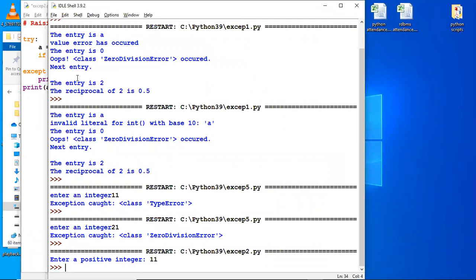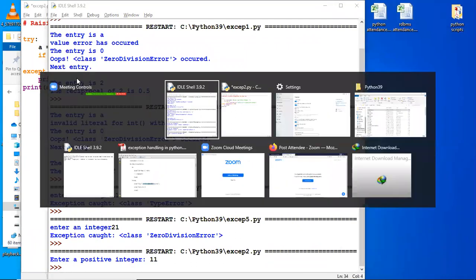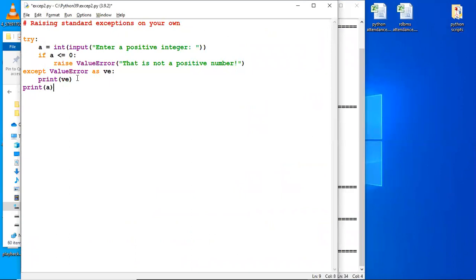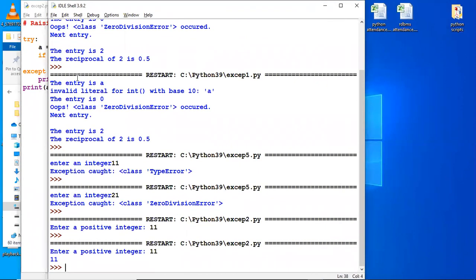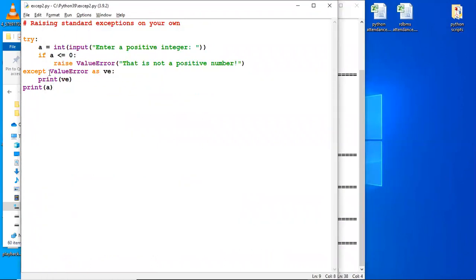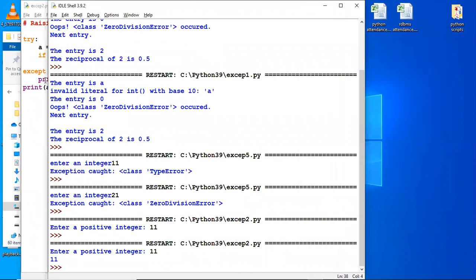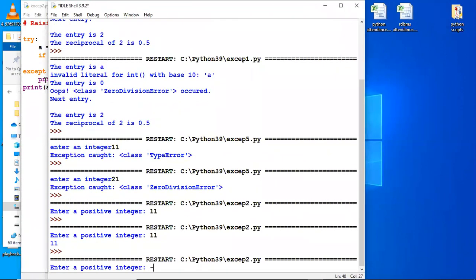If I now run it, there is no output, because in the previous part we didn't write any output. If I run it again and give the value as 11, it will print 11 because it has bypassed this except. Let's now run it again, giving the value as minus 45.